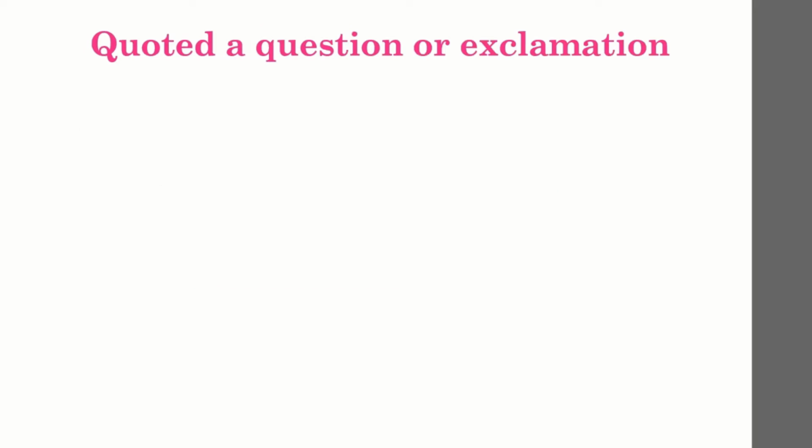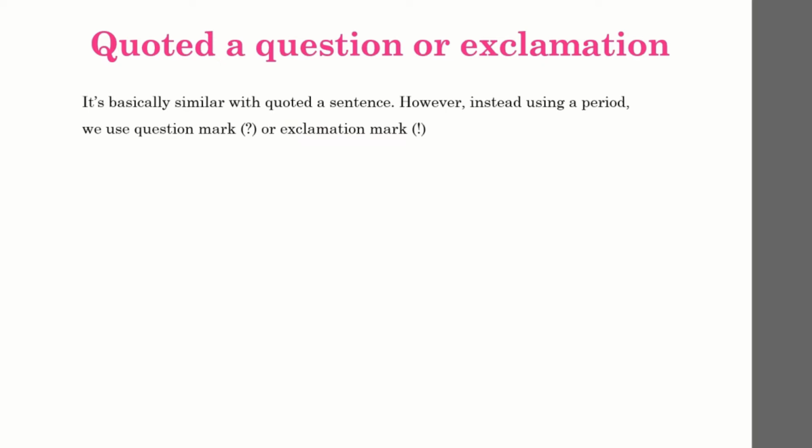Now, those are the examples of quoting a statement. What about quoting a question or exclamation? Basically, it's similar. However, instead of using a period or comma, we use a question mark or exclamation mark to indicate the end of the quoted sentence. Here's the example. She asked, "Why are you running?"